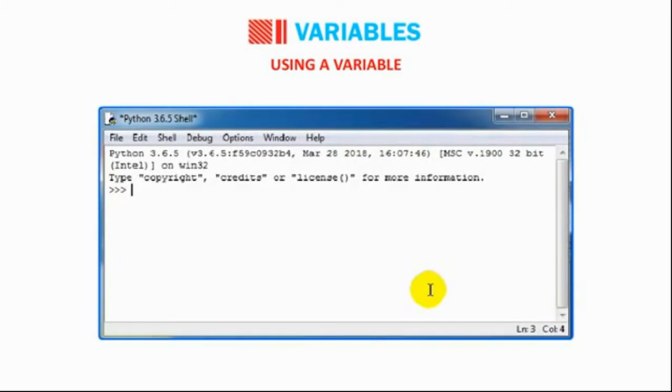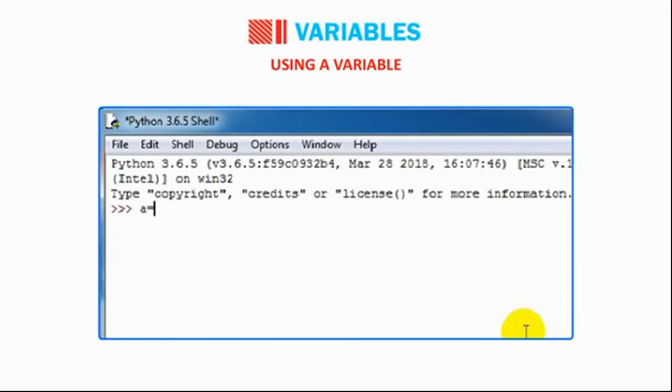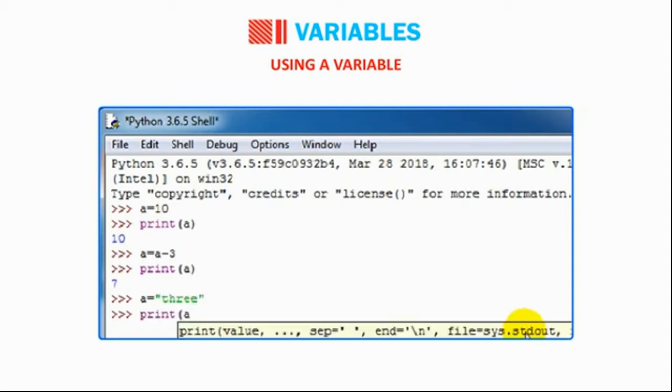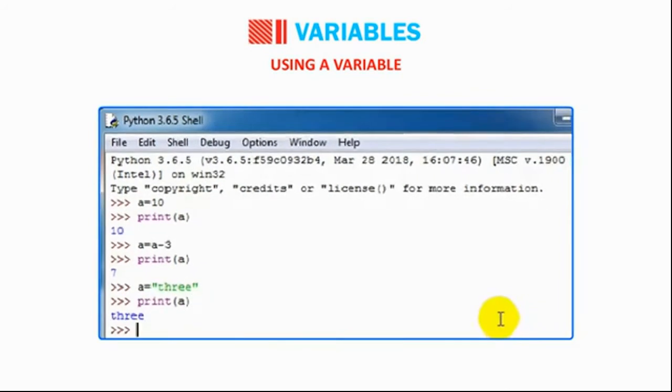Using a variable: a = 10. print(a) gives 10. a = a - 3. print(a) gives 7. a = "3". print(a) gives 3.